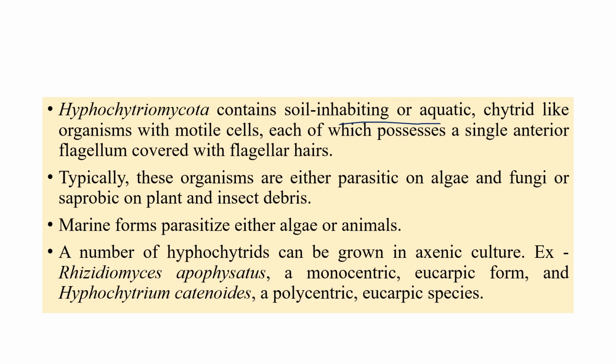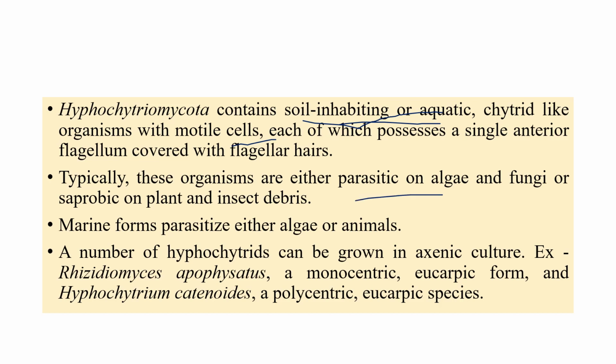In the next phylum, after finishing this, the next phylum is Chytridiomycota, where various kinds of fungi have resembling characters, which I will discuss in detail there. So Hyphochytriomycota and Chytridiomycota have more or less similar resemblance. Here, Hyphochytriomycota are generally aquatic. Chytrid-like organisms generally contain motile cells which possess an anterior flagellum on the zoospores. They are parasitic on algae.